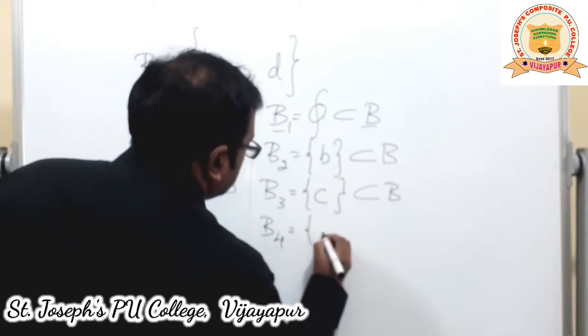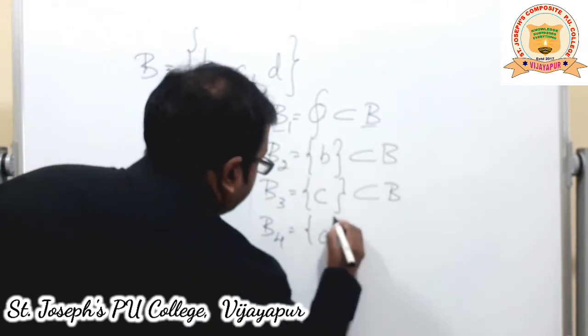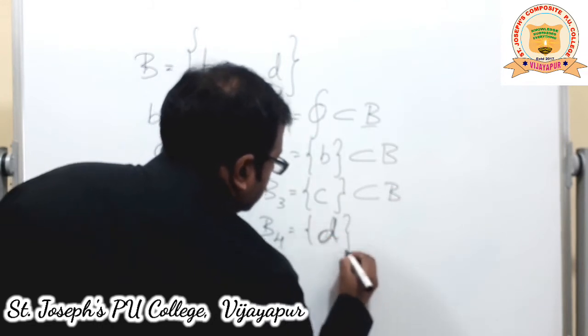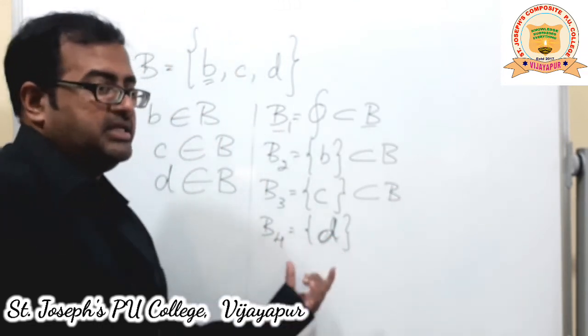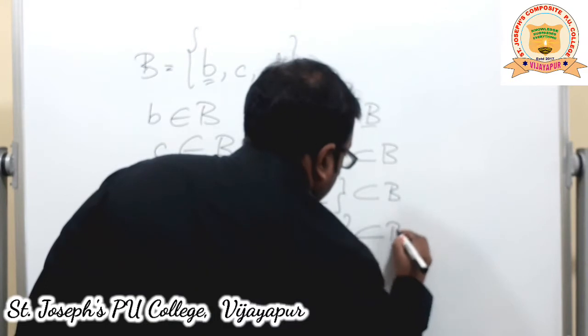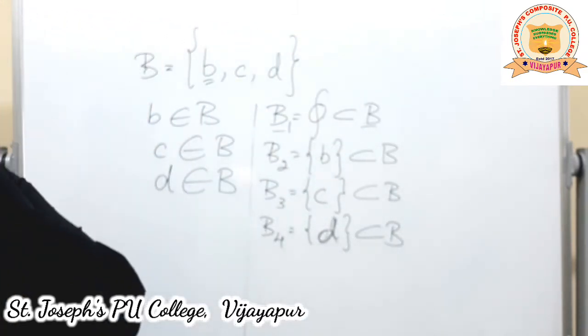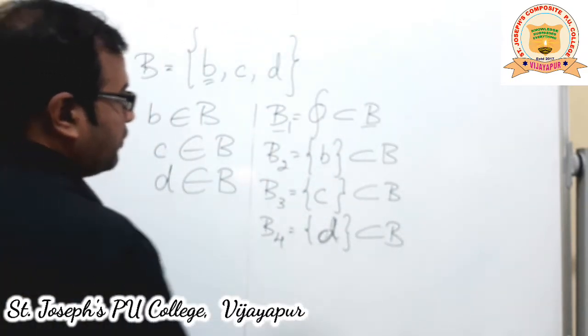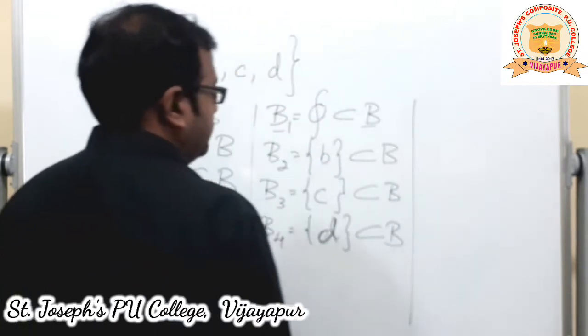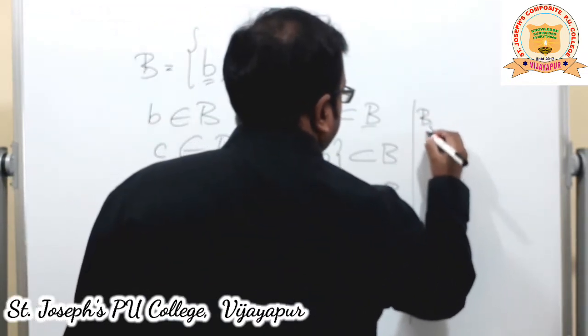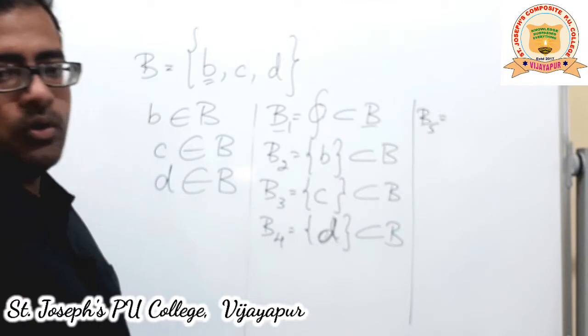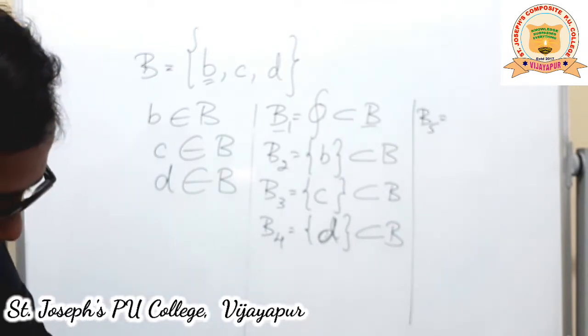B4 is equal to, what is that next one left? D. The set containing D is also a subset of B. So till now we have got 4 of them. Let's continue. B5. Now singleton sets are over. Single elements one by one I took and it's over.